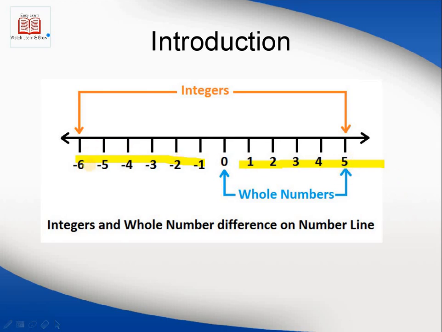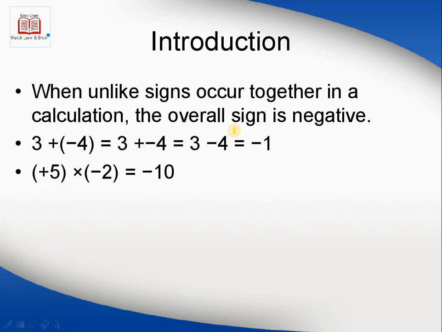But the integer set starts from the maximum possible negative number, includes 0, and goes towards the maximum possible positive number, further increasing towards positive infinity and negative infinity. From this diagram we can easily understand that 0 is included in whole numbers and integers as well. This is the difference between integers and whole numbers on the number line.